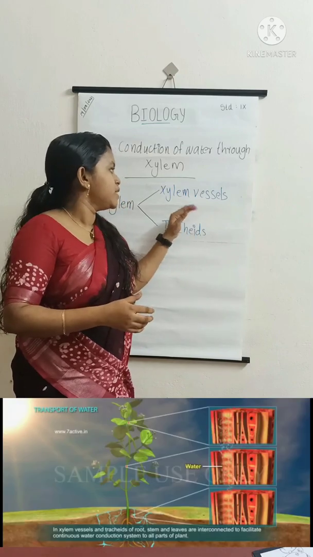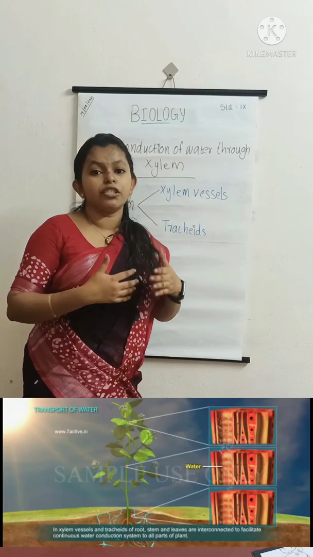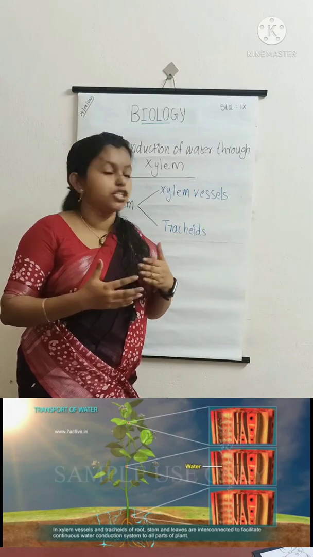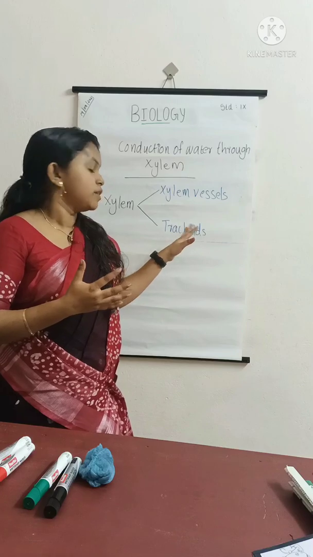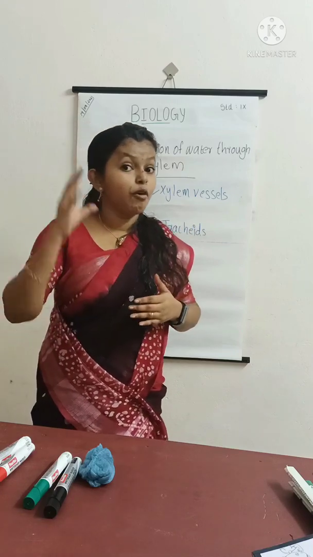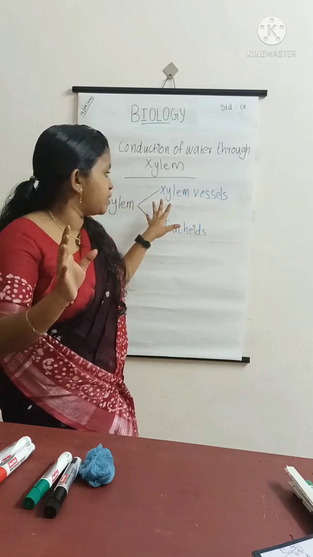Xylem vessels and tracheids are interconnected to form a continuous path for the conduction of water and minerals. Xylem conducts water and minerals.